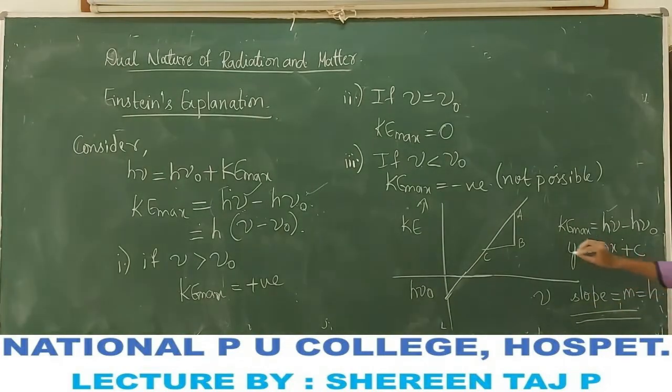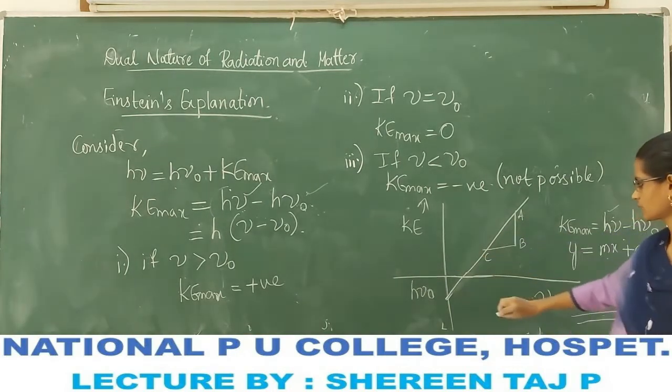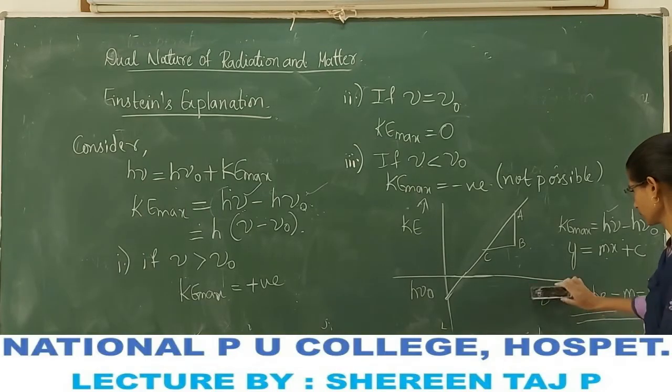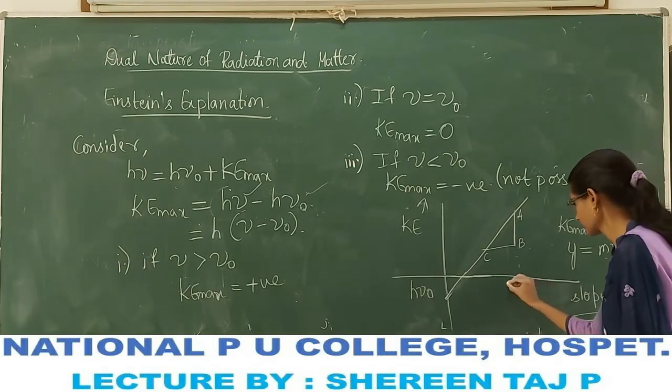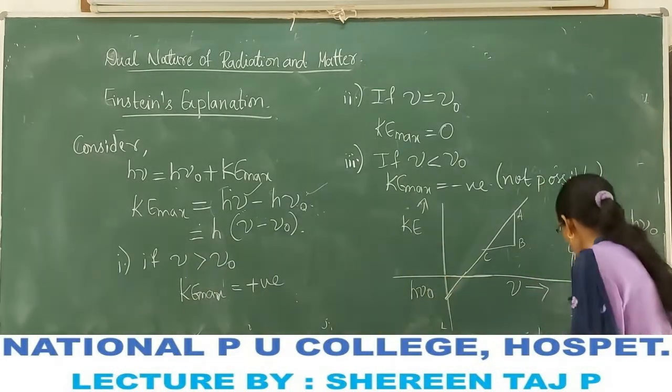This is the graphical representation of how the kinetic energy varies with the frequency, and this is the intercept c.